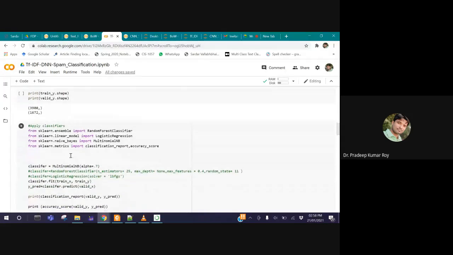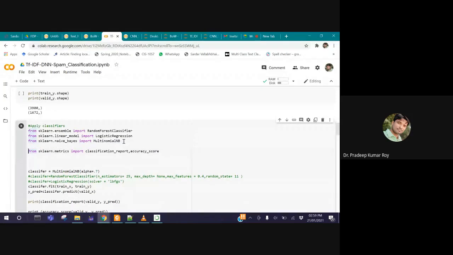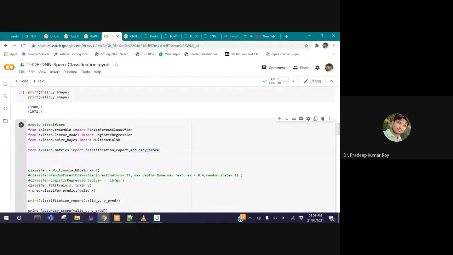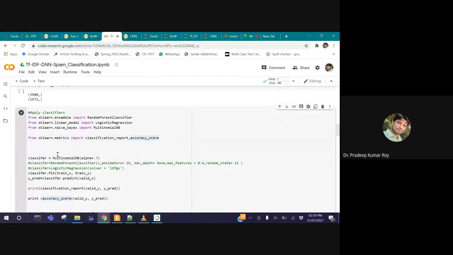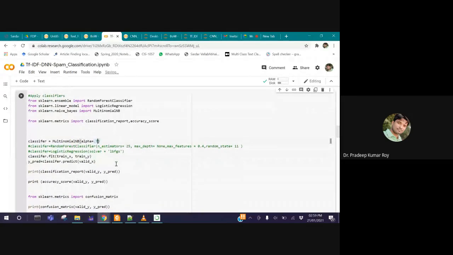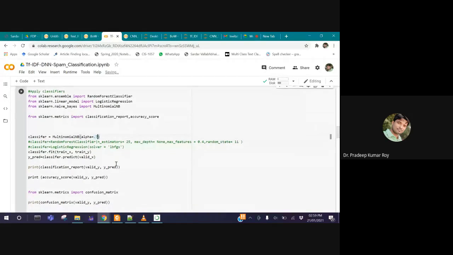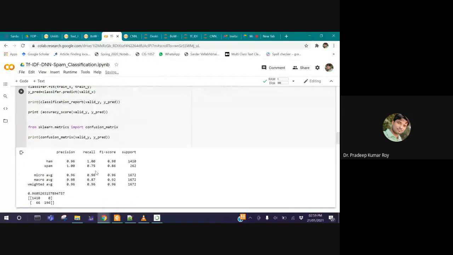Currently I am using three classifiers: random forest, logistic regression, and multinomial Naive Bayes. To check model performance, we use only the accuracy score here. First I call the multinomial Naive Bayes, fixing the value of alpha equal to 0.7. It can be changed to 0.5, 0.6, anything between 0 and 1. If you run this cell, we have this result: the precision, recall, F1 score, and the support. Support means how much data in the test sample we have.